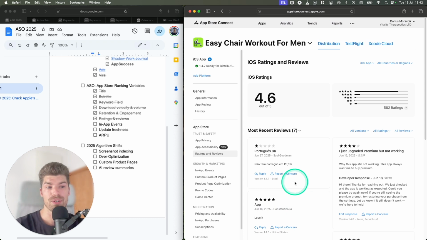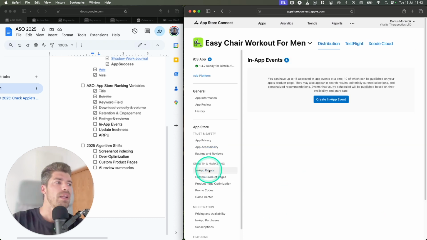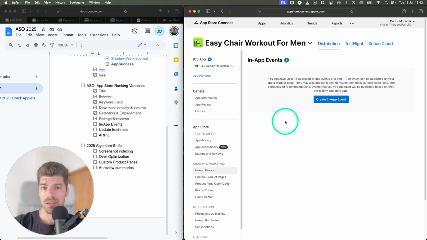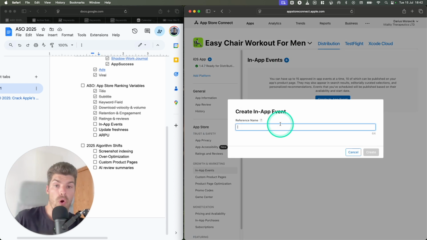That's what really matters. Then there are the in-app events. Now, all of the experts and all the data also shows that in-app events are contributing to your ASO. To be honest, I've created a lot of in-app events and I've never seen them have a measurable impact on my ASO. So for example, it never happened where I would create an in-app event and then all of a sudden my keyword rank would go up, even just by 1 point.